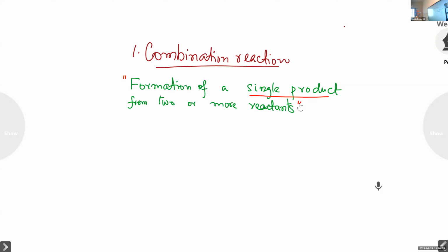Let us take some examples for combination reactions. For example, one, take the reaction between quicklime and water. What happens when quicklime reacts with water? Quicklime is a common name given for calcium oxide.